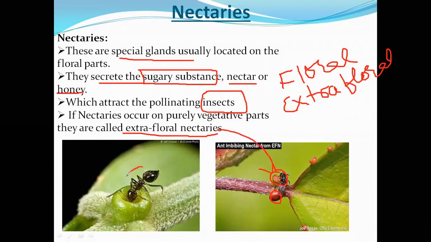Here also, just see. Their main function is to produce sugary substance or nectar which attracts the insects. If they are present on vegetative parts, they are called extrafloral. So this is about the nectaries.